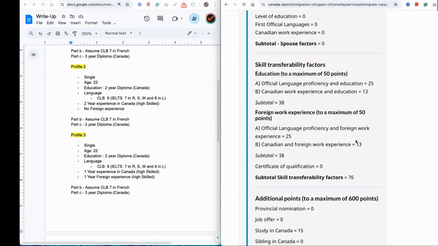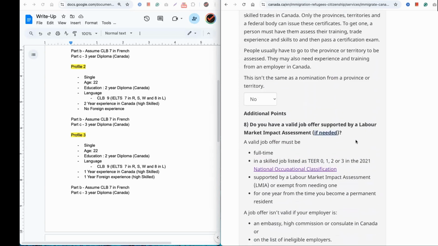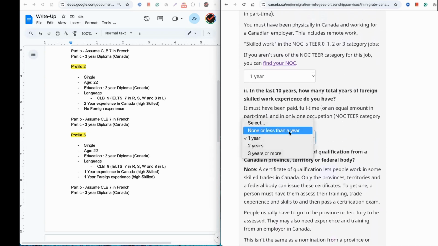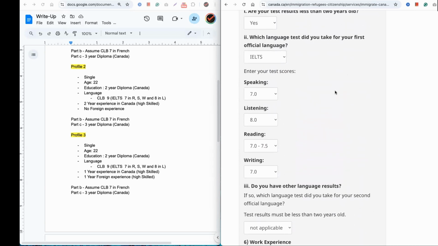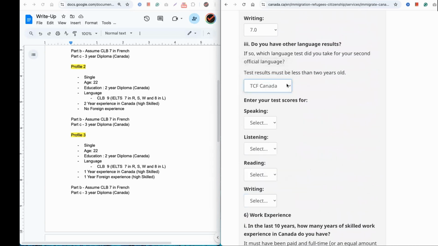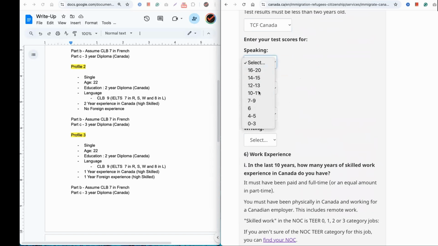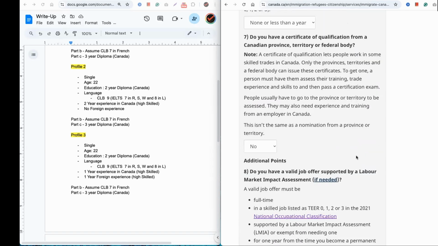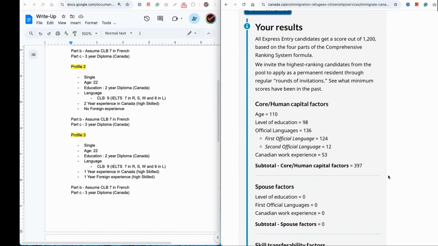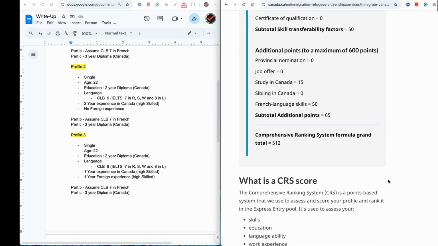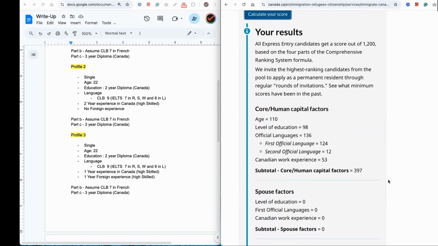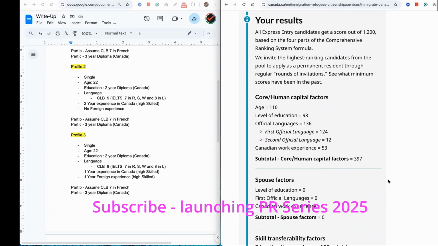So that's number one. So now let me go back and let's say, let's go back to 0 experience and 2 years education. And what I'm going to do is I'm going to now again give the French CLB level 7, right, score to you. Let's say if this happens, now your scores are 512, right? So nothing has changed. So what this profile is specifically, this person has only done 2 years of diploma, right?